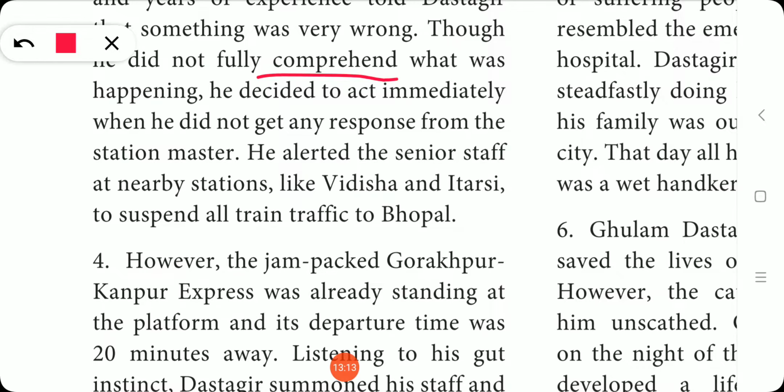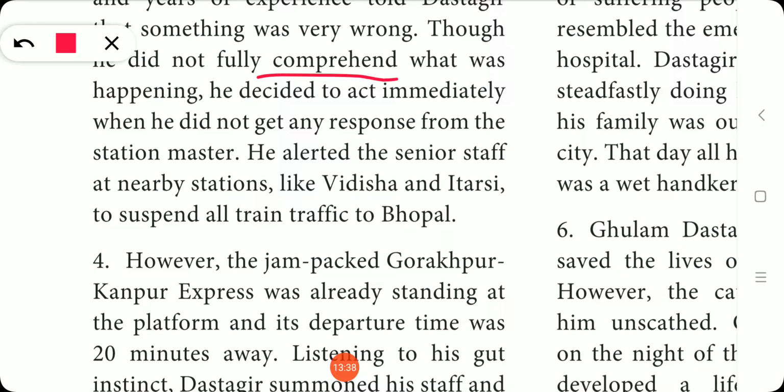He decided to act immediately when he did not get any response from the station master. He alerted the senior staff at nearby stations like Vidisha and Itarsi to suspend all train traffic to Bhopal.